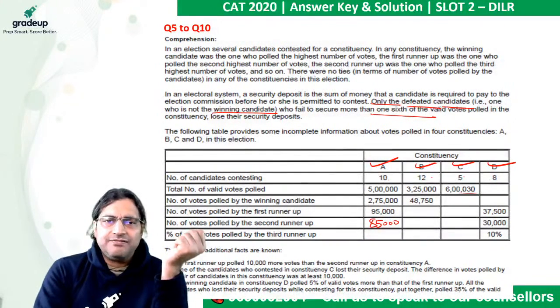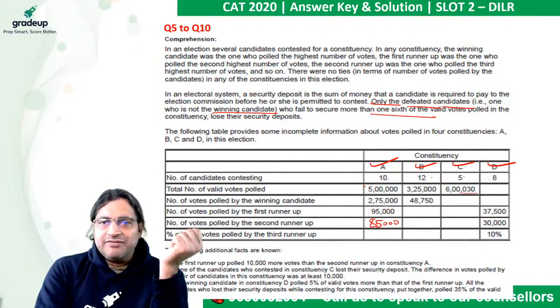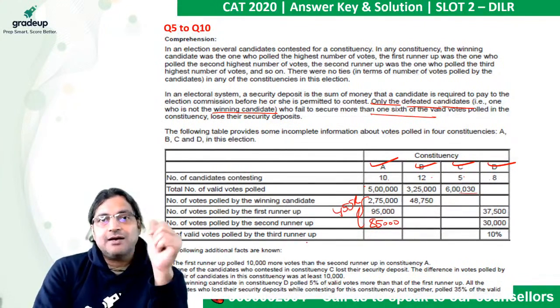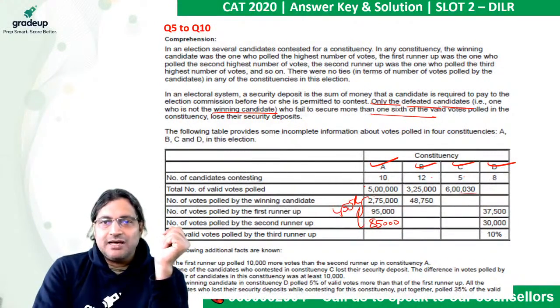And mind you, total number of valid votes polled is 5 lakh. 2,75,000 plus 95,000 plus 85,000, these three put together is 4,55,000. It means anyone below this must have lost the security deposit. This 85,000 is certainly more than 1/6 of 5 lakhs, so these three people must not have lost the security deposit. Anyway, the winner cannot lose the security deposit.